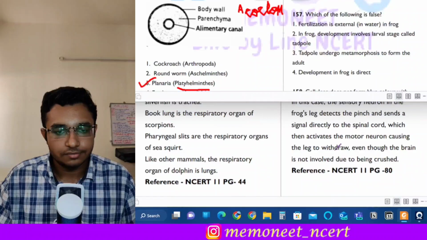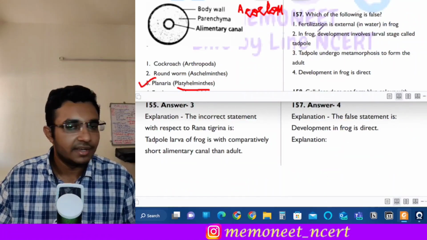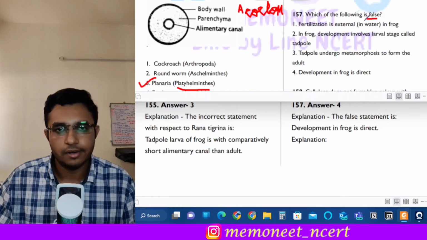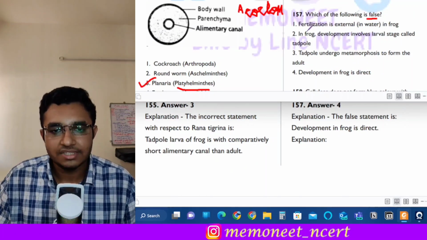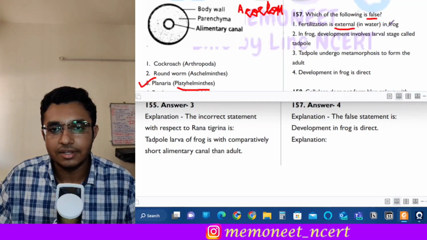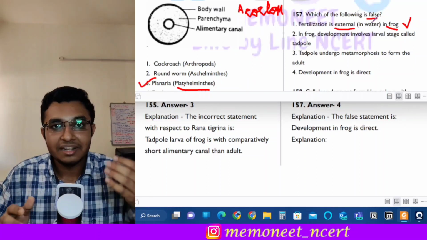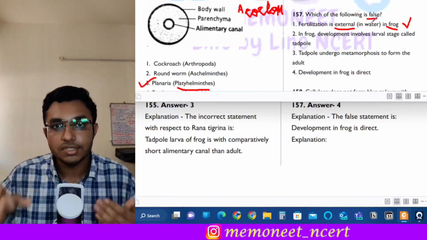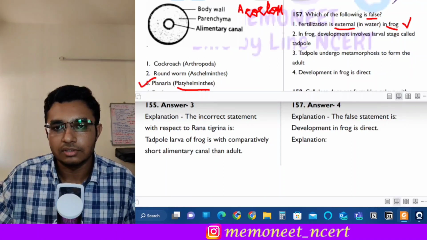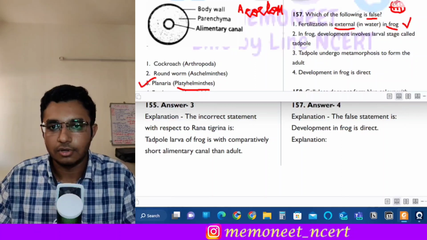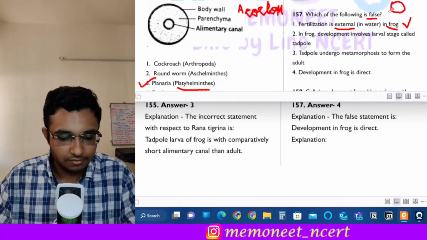Next is question 157. It states: which of the following is false? There are 4 statements given and we have to identify which of these is false. First statement is: fertilization is external in frog. So this is a correct statement because in frog the female lays eggs in the water and the male deposits the sperms on the eggs in the water. So this is an example of external fertilization, right? The female lays many eggs at a time in water, and the male is responsible for fertilization.